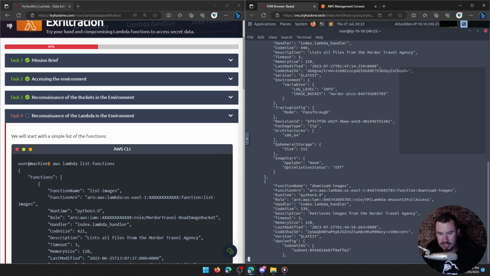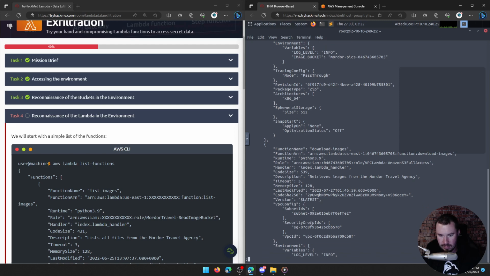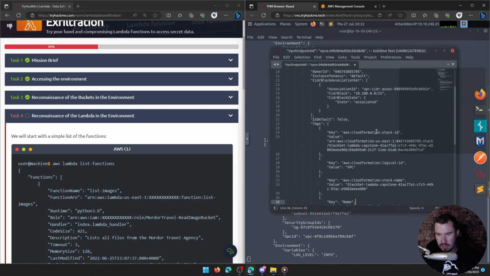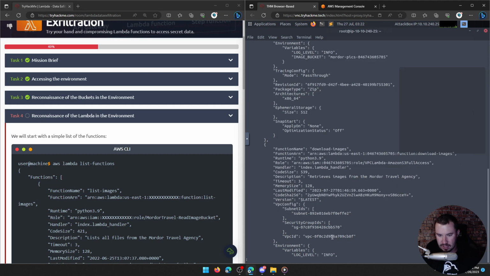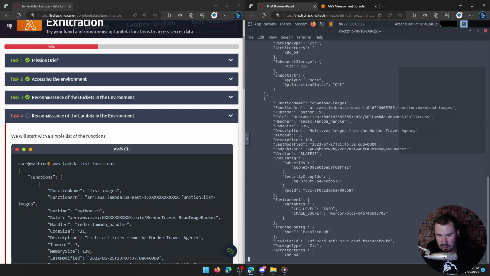Here's the description. Reads images. It's still Python 3.9. Security group IDs, VPC ID. Does that VPC ID match up with the VPC that we're targeting? The 0F, 0F right there. It does, okay. So if we can compromise that Lambda function, we have an in on that VPC, if I'm reading this correctly. And it seems to be overly privileged based on the role that is being passed.